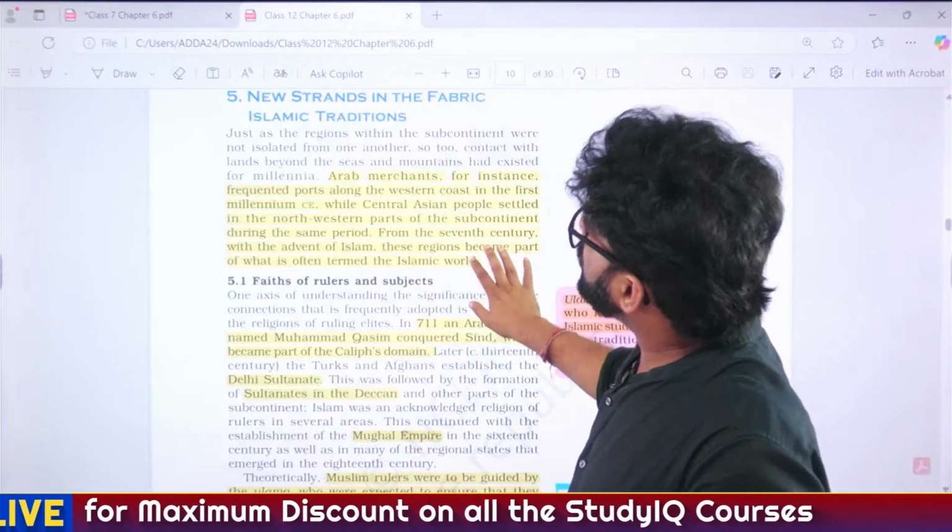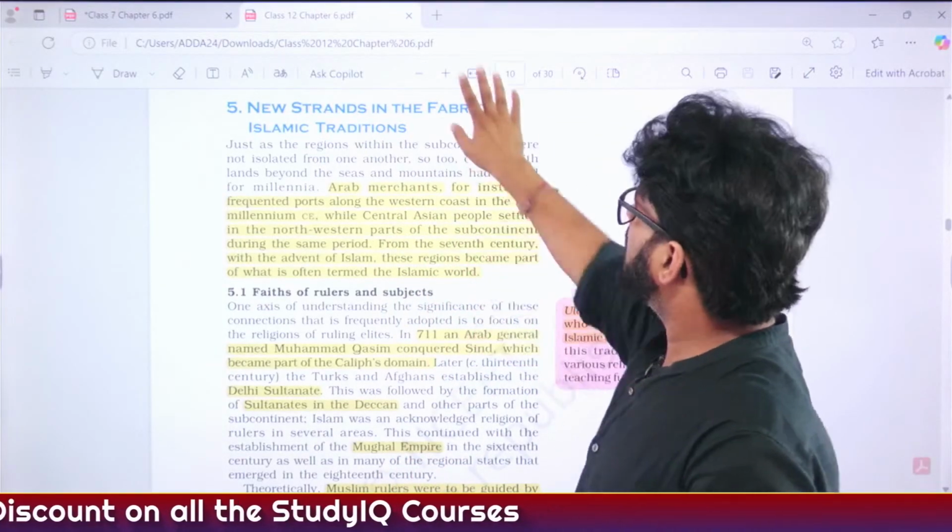So the way not to feel overwhelmed when it comes to Sufism, when it comes to class 12, chapter 6, the purpose is,